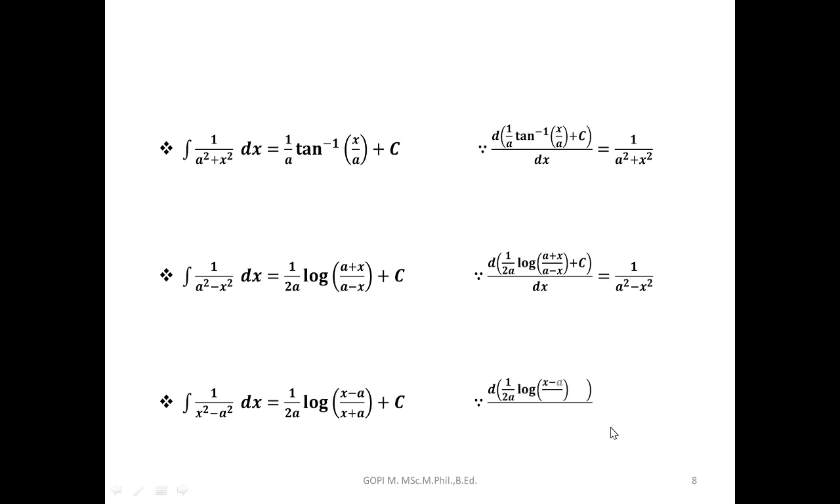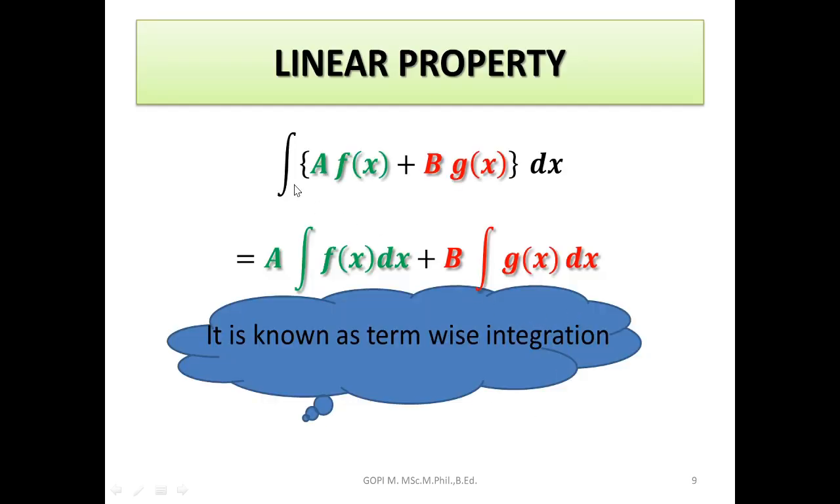So there is one property called the linear property. Linear property means the integration of a f of x plus b g of x dx should be integrated term wise. So a, b are constants: a into integration f of x dx plus b into integration g of x dx. So term by term only we have to integrate. That's why it is known as the linear property, and it is also called term wise integration.